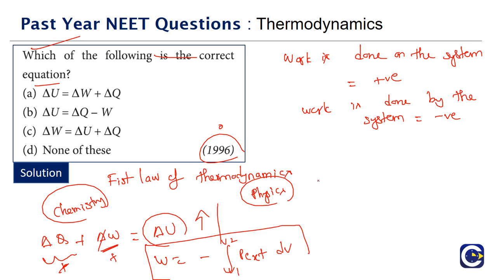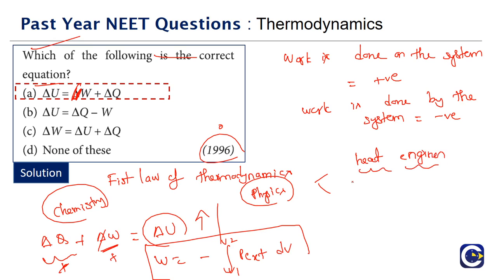Whereas if you look at the physics part of it, what is the formula we have? Del U is equal to del Q plus W. Instead of saying delta W, we can say it as W. Now in the physics part of thermodynamics, we will mostly focus on heat engines. The reason for the difference in convention is that the study of thermodynamics is mainly done with regard to heat engines. In heat engines, we supply some heat from a source.